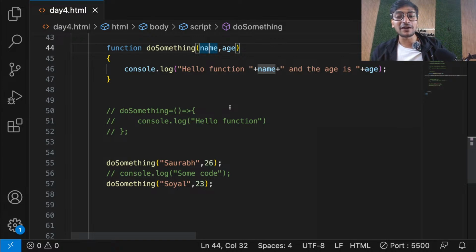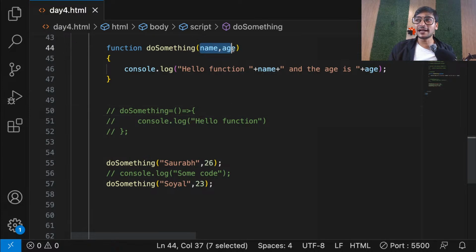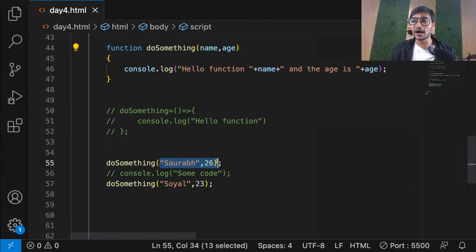What is the difference between function parameter and function argument? Really good question, Lemotex. See, guys, the variable that you create in the parenthesis, that is what you call function parameters. And the value that you pass for those parameter variables, those values are called arguments. So this is what you call parameter, and this is what you call argument. Is that clear, everyone? Guys, I hope it's clear, everyone. Okay, so this is what it is.